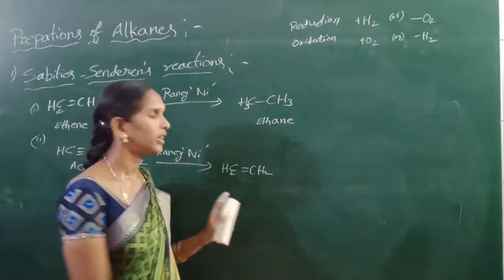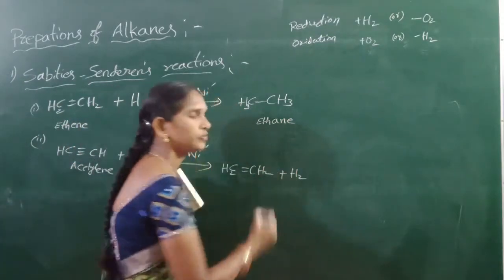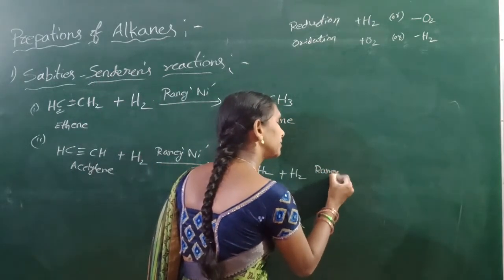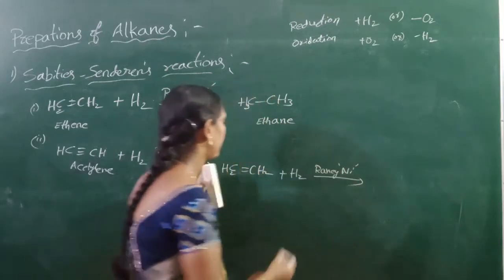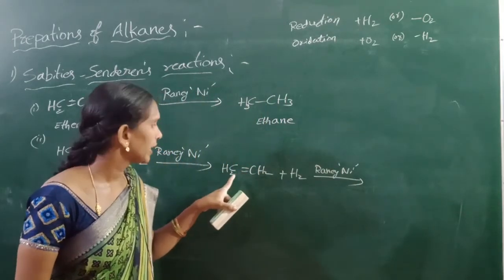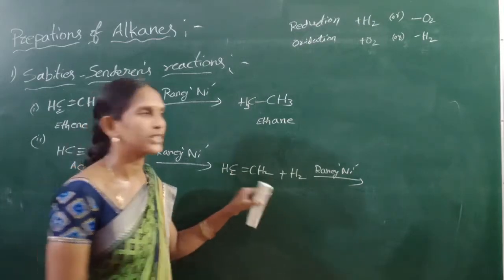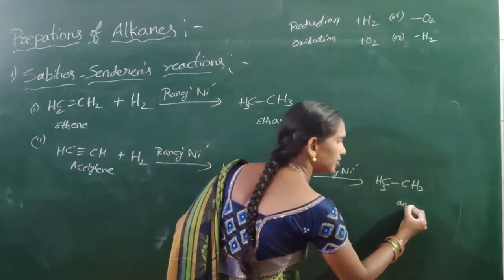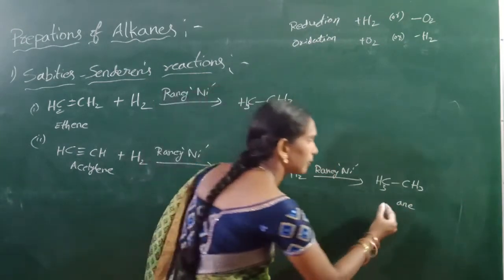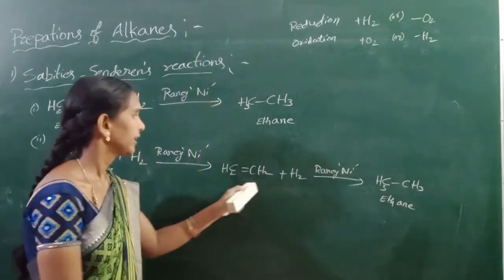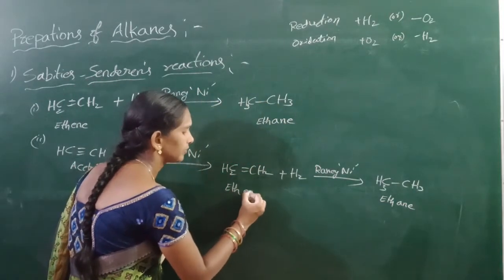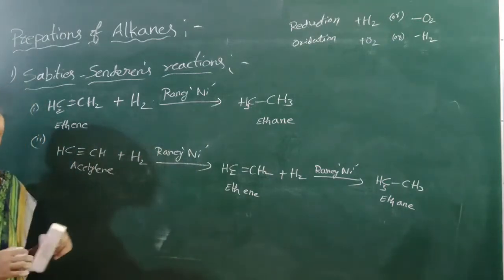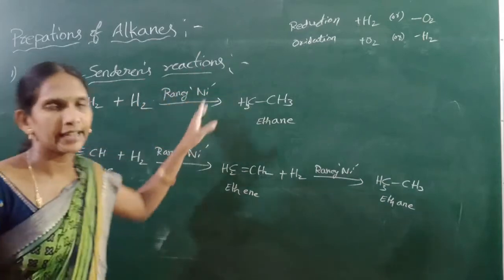This ethene can react with H2 in the presence of Raney nickel, and this bond also breaks to form CH3 single bond CH3. This is ane, single bond, that means ethane. This is ethene, double bond is present. This is ethyne or acetylene. This is the Sabatier-Senderens reaction.